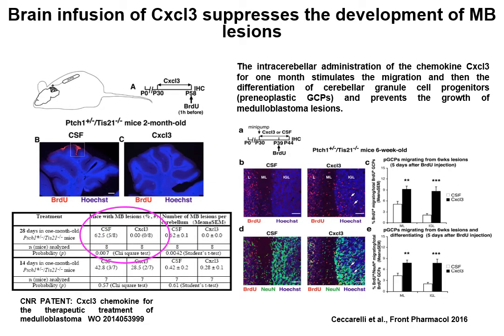And in fact, we observed that the delivery of CXCL3 in the cerebellum for 1 month with osmotic mini-pumps stimulates the migration and then the differentiation of preneoplastic cerebellar precursor cells and completely prevents the growth of medulloblastoma lesions. We are continuing these preclinical studies in order to start experimentation in humans.